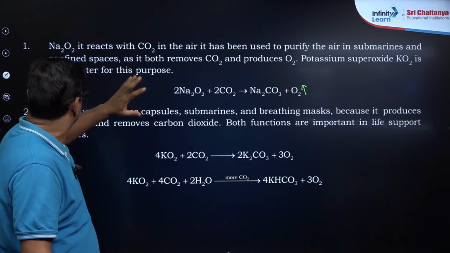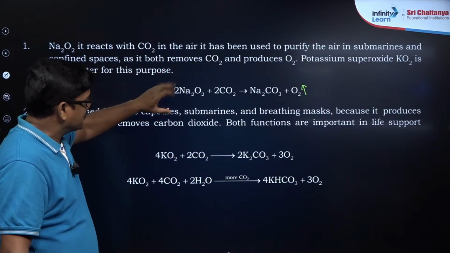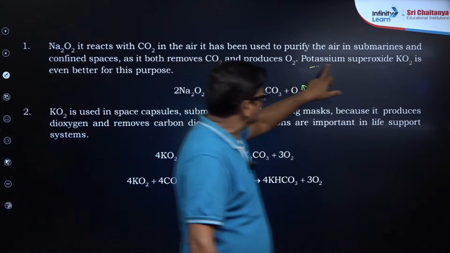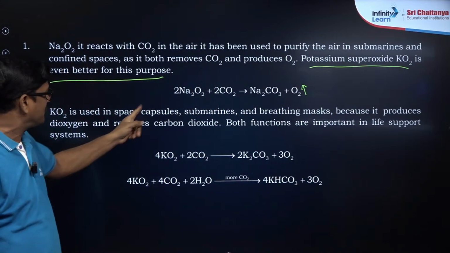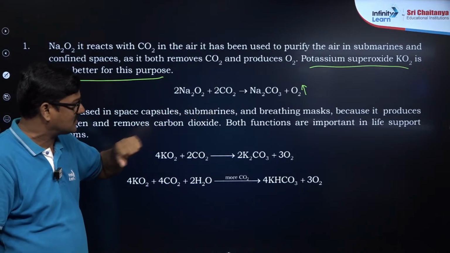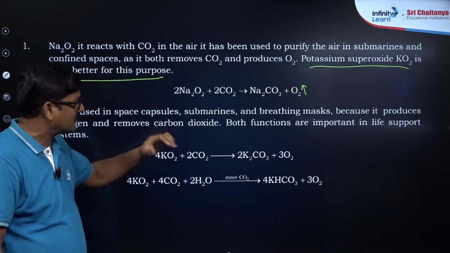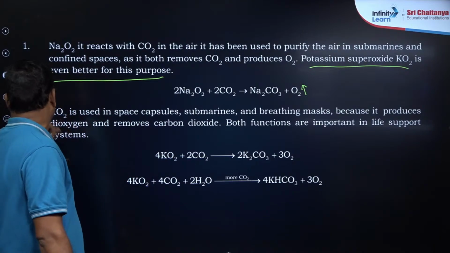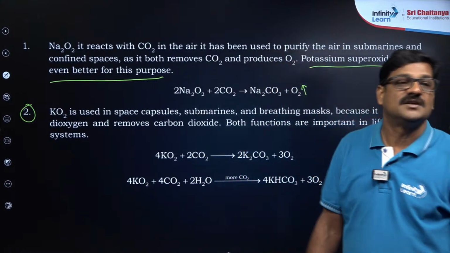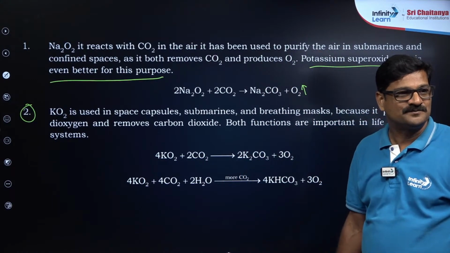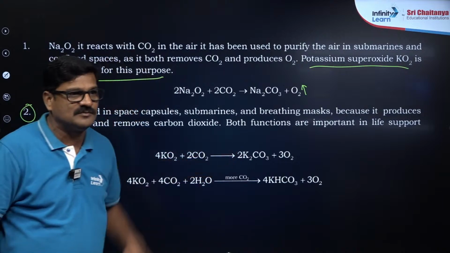Potassium superoxide is even better for this purpose, because potassium superoxide is used in submarines. KO2 is used in space capsules, submarines and breathing masks because it produces dioxygen and removes carbon dioxide. Both functions are important in life supporting systems. KO2 plus CO2 gives K2CO3 plus O2.